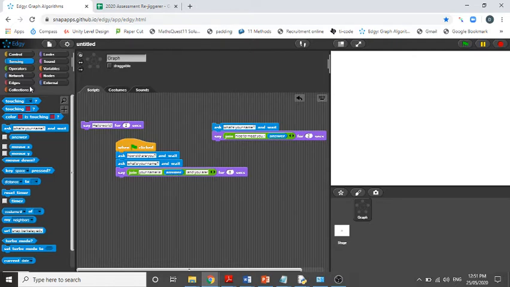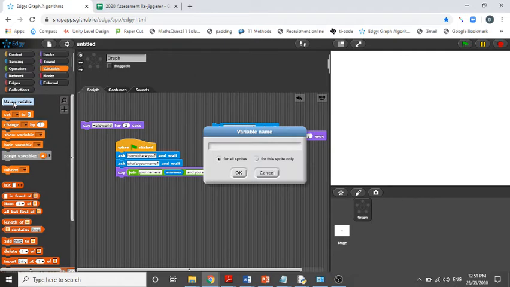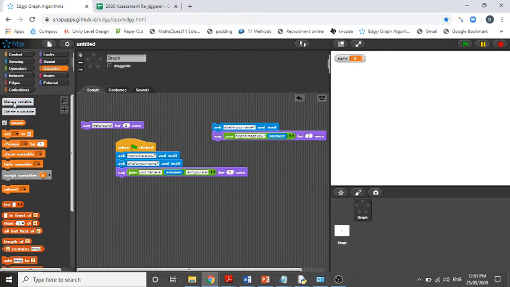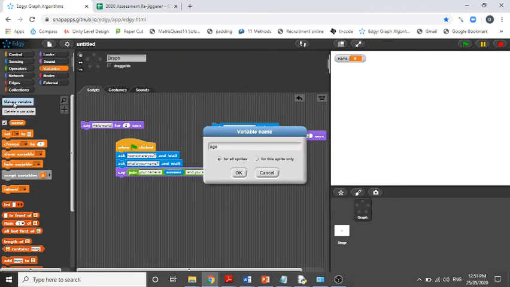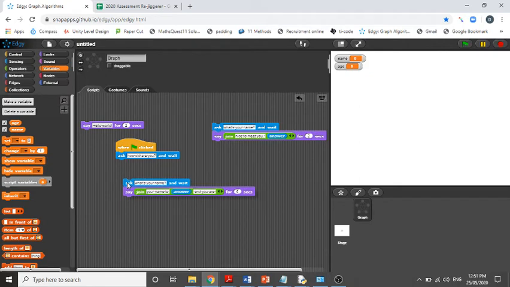What we've got to do instead is make another variable. So we go to variables and we say make a variable. We're going to have one thing, call it name. We're going to make another one, we're going to call it age. And right now when they come up, nothing is being stored there. So what we do is after this, how old are you? We'll say set age to answer. I'm going to drag this answer and put it in there.